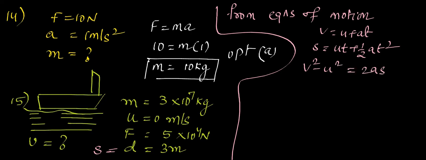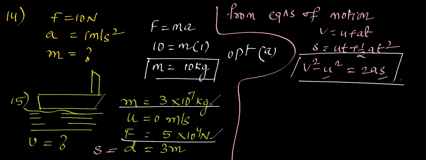Now which formula shall we use? We have u value, we have s value, and we don't have a value, but F value and m value are given, so we can find a value. F is equal to ma, no? So from these two we can find a value. So we can use this formula.